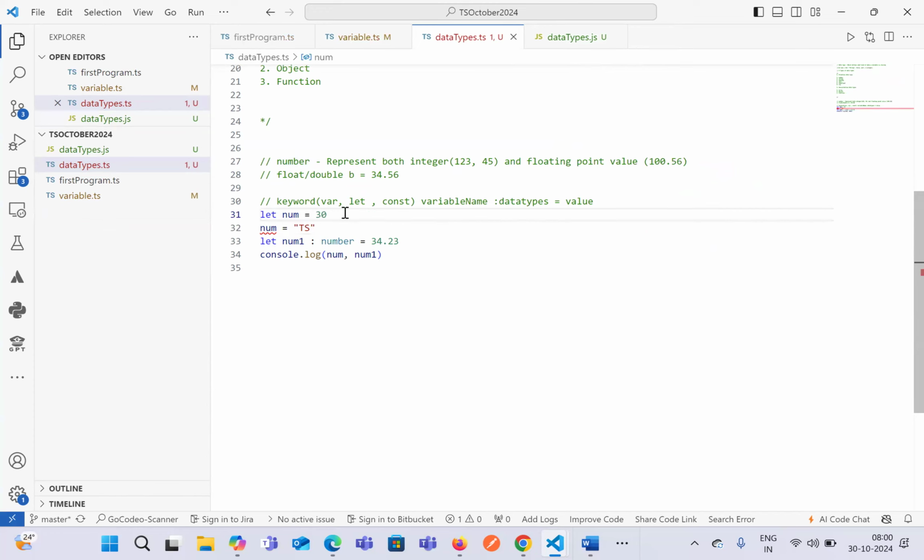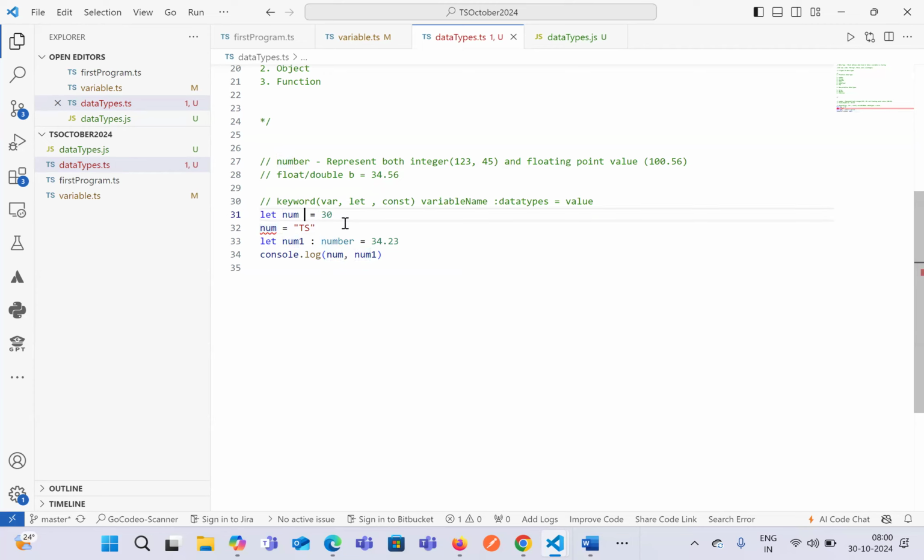Even if you remove it over here, let's say you have removed the number from here as a data type, still it is considering the value based on the original data that we have stored, and at a later point of time, it will throw us an error by checking the type of the data type that we have used on our variable.